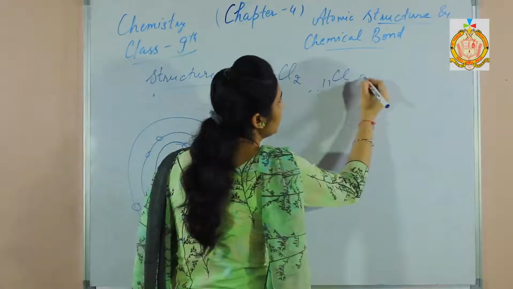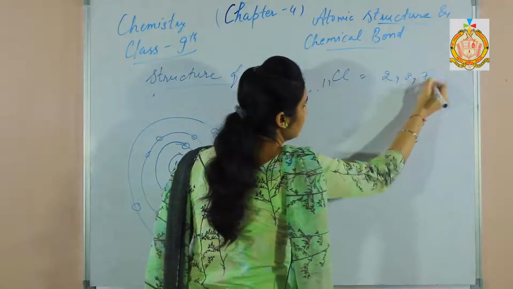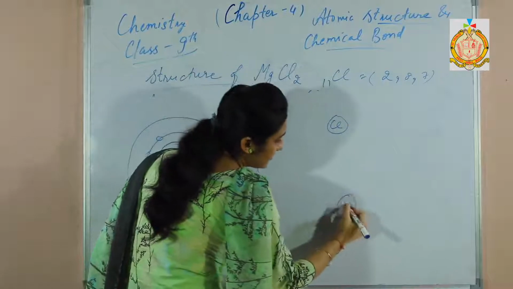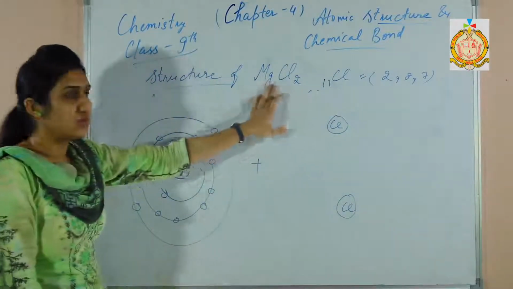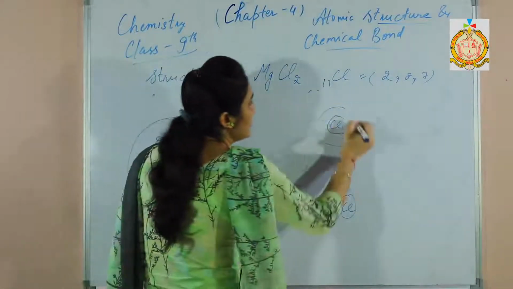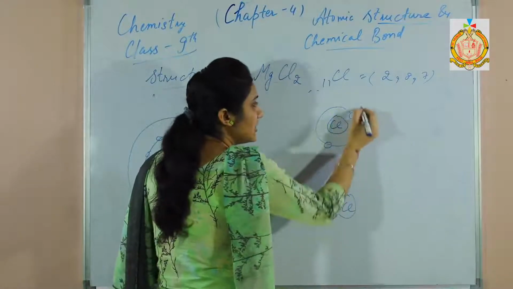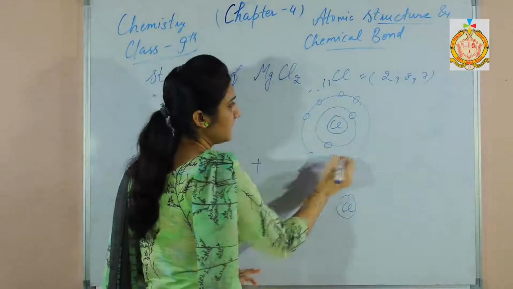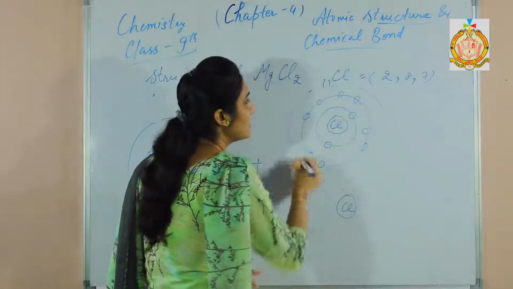Cl has configuration 2, 8 and 7. So I am drawing 2 chlorine atoms because there are 2 atoms of chlorine. Each chlorine atom has 2 electrons in the first shell, 8 electrons in the next shell and 7 electrons in the third shell.